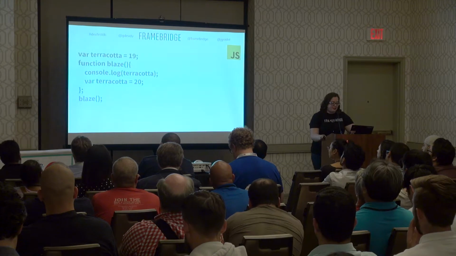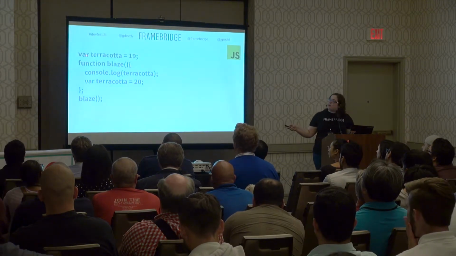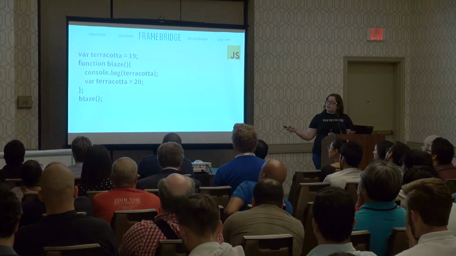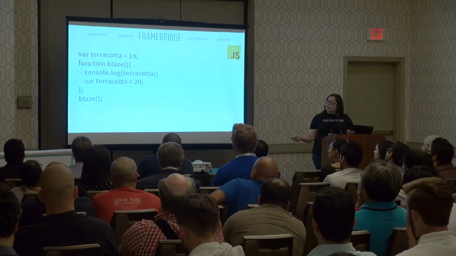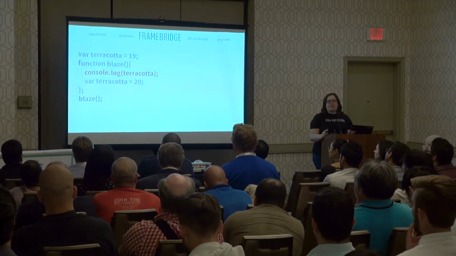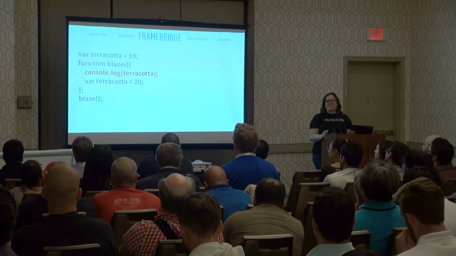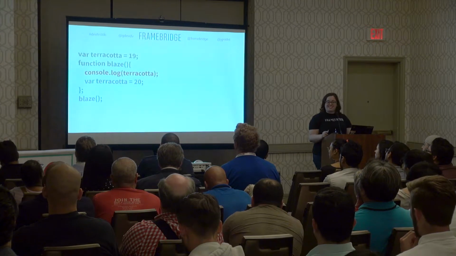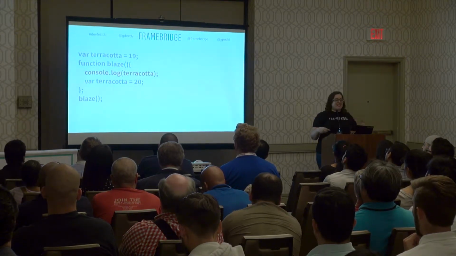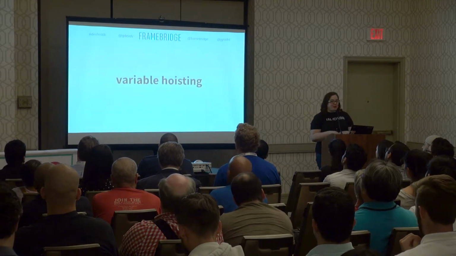All right, how about this one? I am going to set up a var terracotta at 19, and I have this function blaze, which I then execute. And with blaze, I come in here and I console log out terracotta. What will we get here? I hear 19s, I hear 20s. So this is a trick question, and it is to segue into talking about variable hoisting in JavaScript.